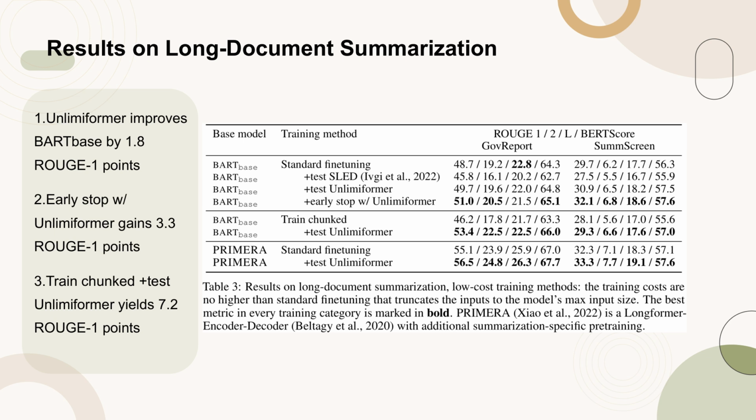Notably, Train Chunk Plus Test Unlimiformer achieves the most significant improvements, with 7.2 Rouge 1 and 3 BERT score points, while maintaining the same computational cost as standard fine-tuning. These results underscore the effectiveness of Unlimiformer in improving summarization performance without escalating training expenses.